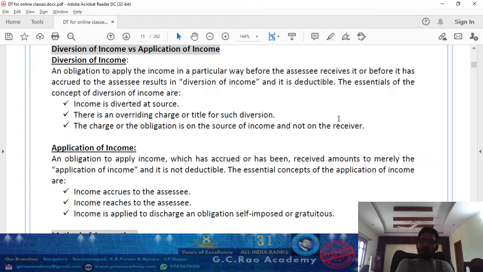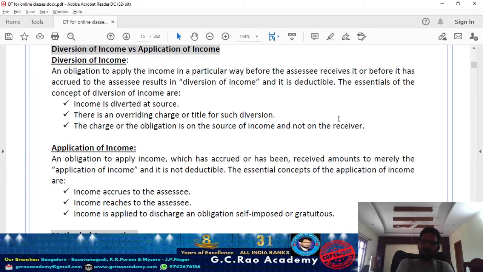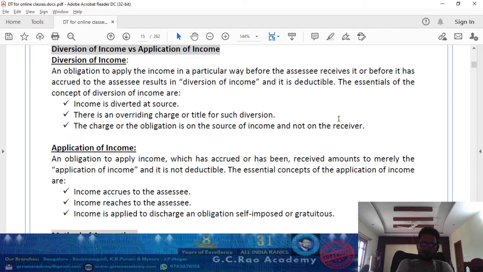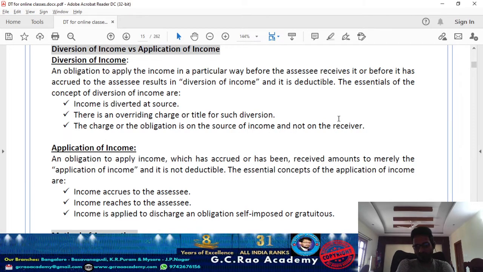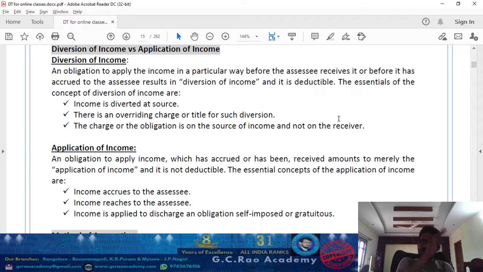Diversion means the income is getting applied from the source, before the right to receive the income is established to the assessee, and before that income reaches the assessee's hand. If some income is getting applied towards the discharge of a superior obligation or overriding title, compared to the right you had to receive the income, that we are going to consider diversion of income.